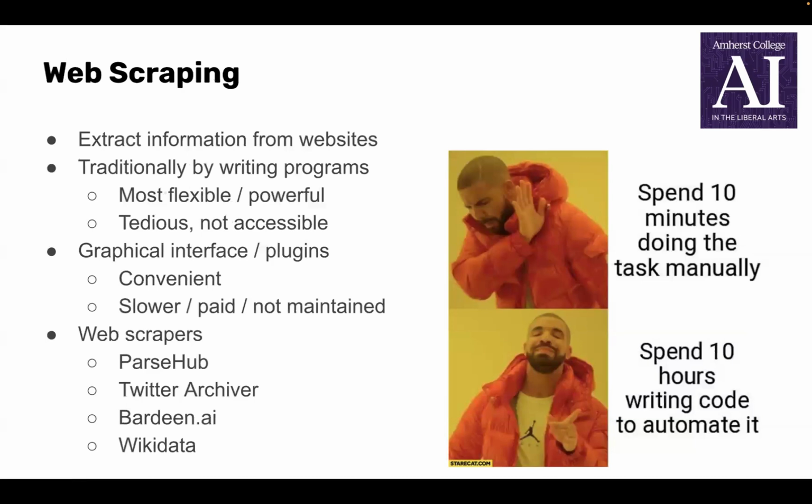So like we mentioned before, web scraping is extracting online information from websites. Traditionally, it's done by writing programs and interfacing with the API, that's the application programming interface of websites. This is the most powerful and flexible way to scrape the web, as all other methods are basically just graphical interfaces built on top of this.